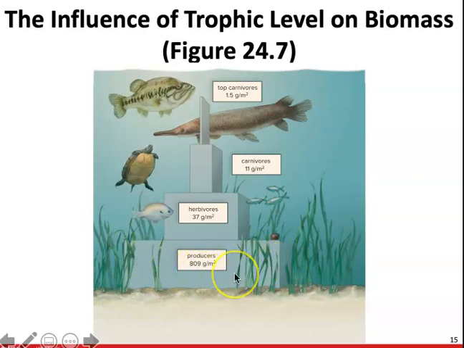Here on our producer level, we're going to find all of our producers. So anything that can photosynthesize, plants and algae. On our second level, we'll find our herbivores, anything that eats the producers.